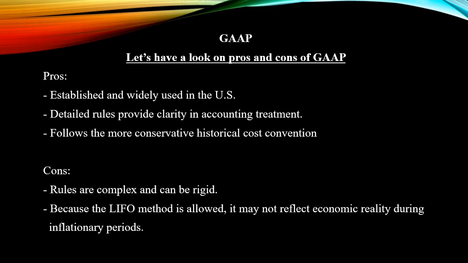GAAP. Let's have a look at the pros and cons of GAAP, generally accepted accounting principles. Pros. Established and widely used in the US, detailed rules provide clarity in accounting treatment. Follows the more conservative historical cost convention. Cons. Rules are complex and can be rigid. Because the LIFO method is allowed, it may not reflect economic reality during inflationary periods.